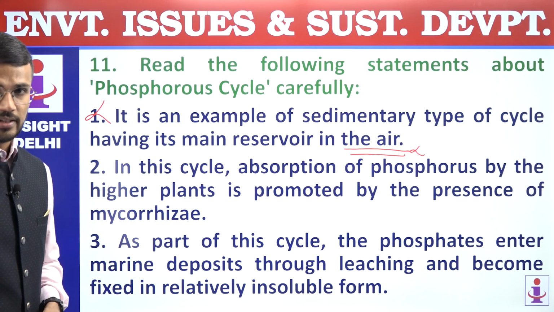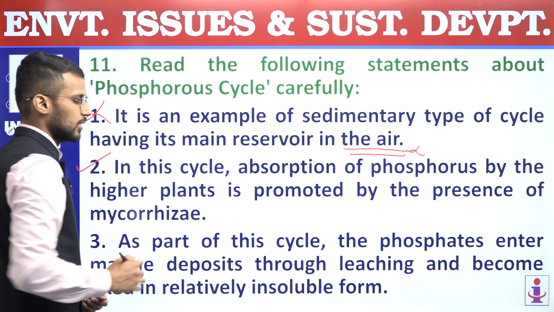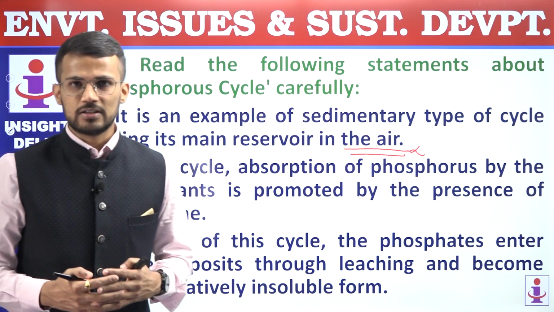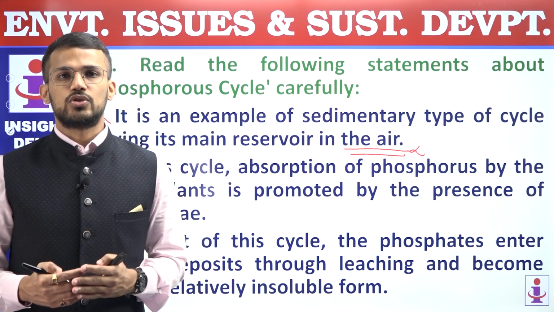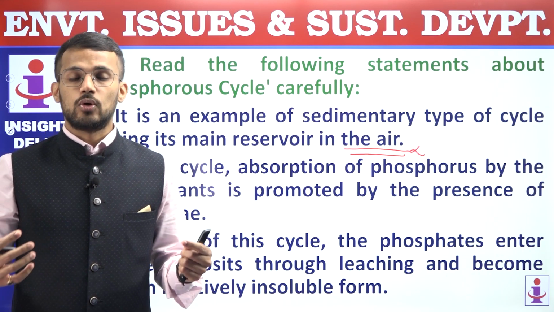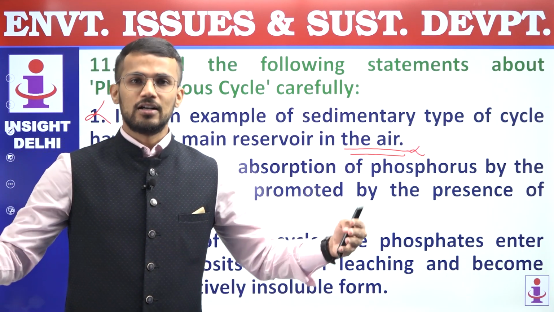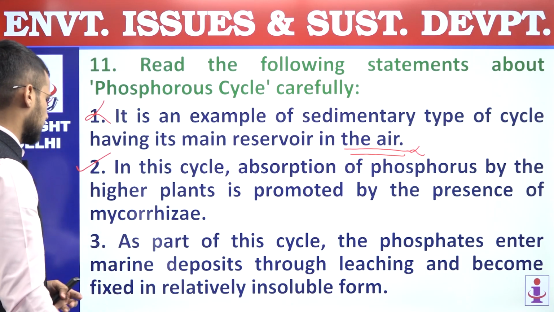Second, in this cycle, absorption of phosphorus by the higher plants is promoted by the presence of mycorrhizae. So this statement is a correct statement. Mycorrhizae is a kind of fungus, and if plants form an association with mycorrhizae, it leads to absorption of phosphorus from a large area. So second statement is correct.